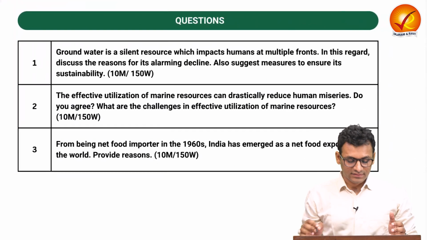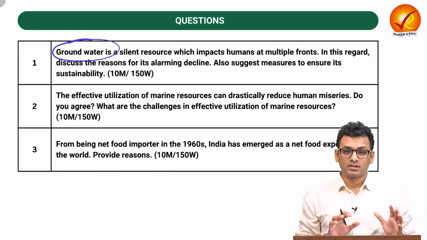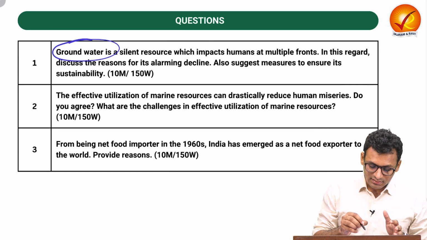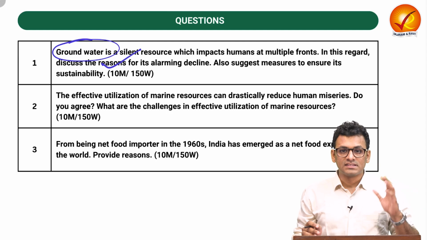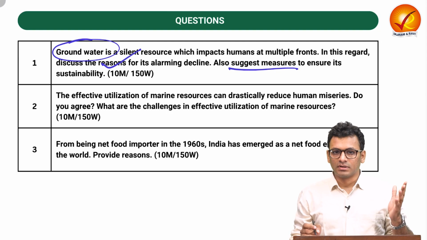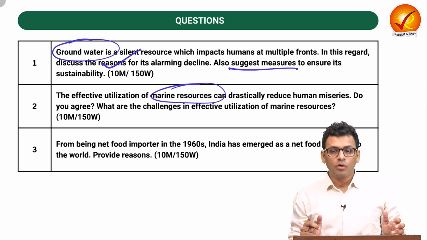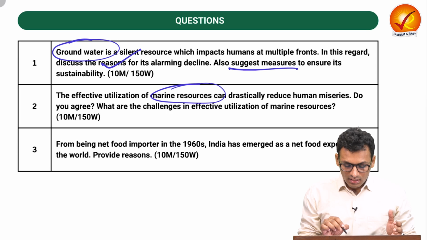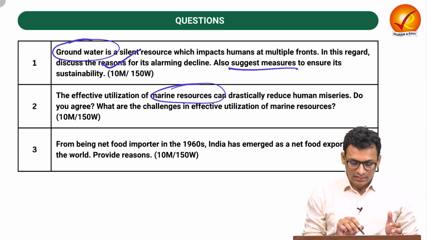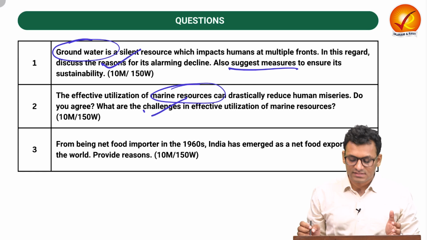The very first question is with respect to groundwater. Over here we are going to see how groundwater is very crucial, but there are certain challenges. We are going to see reasons for those challenges and we will also suggest measures to ensure sustainability. The second question is with respect to marine resources and how utilization of the same can drastically reduce human miseries. So we will understand how we can use those resources and also understand the challenges with respect to the same.